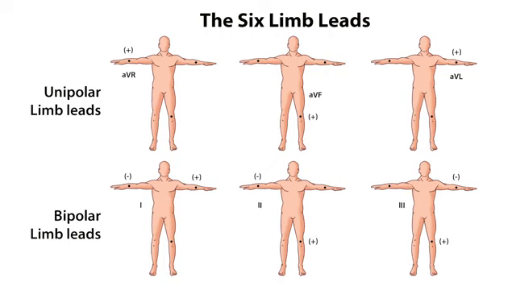So let's look at this diagram of these 6 limb leads. Now here we see in which direction each of these leads measures the electrical activity. Your AVR is measuring the signal in the direction of the center of your chest from your heart to your right arm, which is why it's called AVR. The R is for right. AVF is measuring from the heart down to your feet. AVL is measuring from your heart to the left side. Now 1 is measuring straight across from right to left. 2 is measuring from the right arm to the left leg, and then 3 is measuring from the left arm to the left leg. So as you can see, each of these have a very distinct direction.